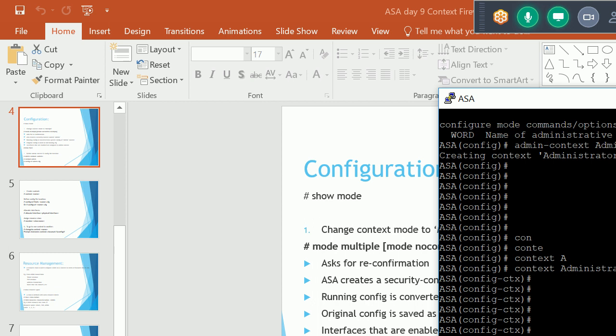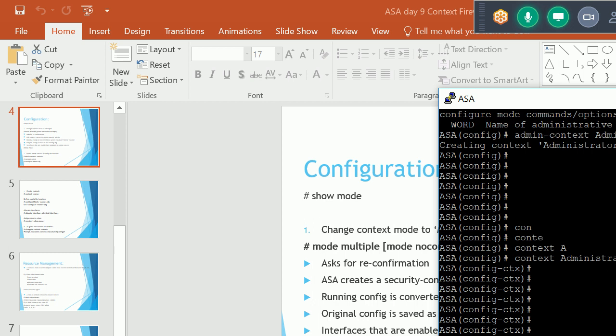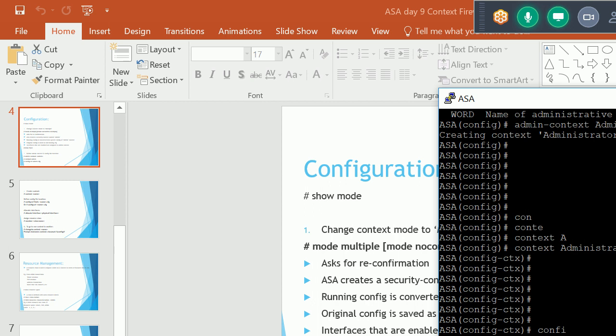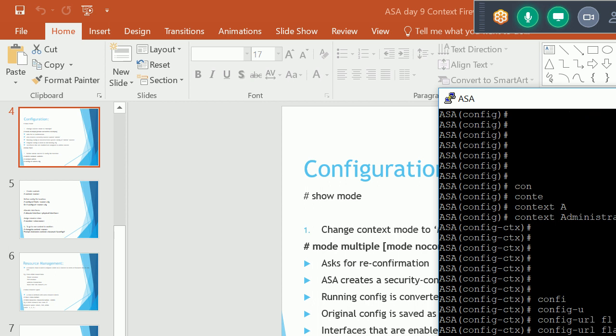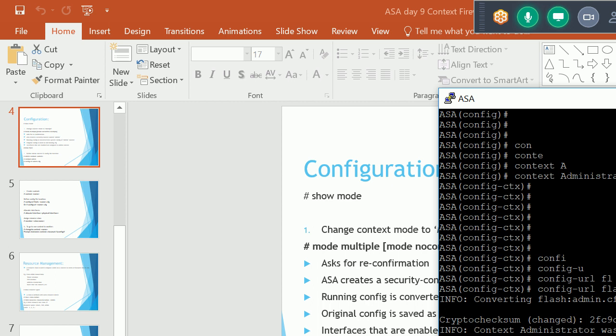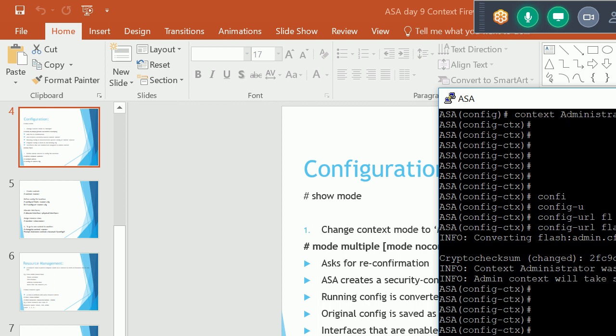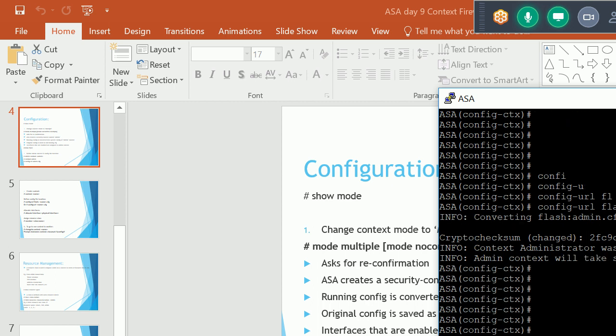Now after that I'll define, this is mandatory, we need to define the URL. I'll define the config URL, flash. After we give the name, so name must be this one only, admin.cfg, in case of this admin context only. After it we also allocate the interface to it.